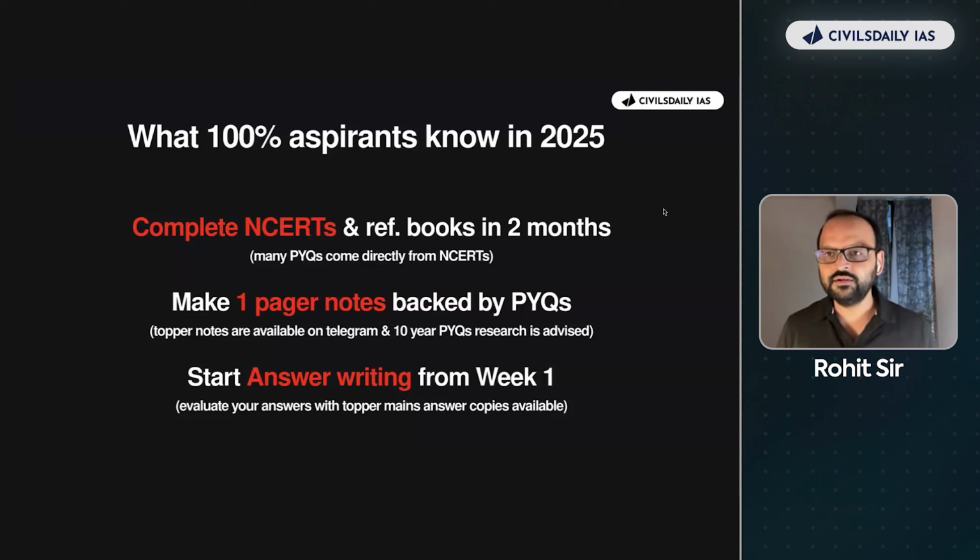You guys know, right? This year, 38 out of the top 100 ranks are people who are in service only. And I am told zero people in the top 100 are first attempt guys. What does it tell us? It tells us that UPSC aspirants are now even fighting for 1 mark. Nothing is left to chance.